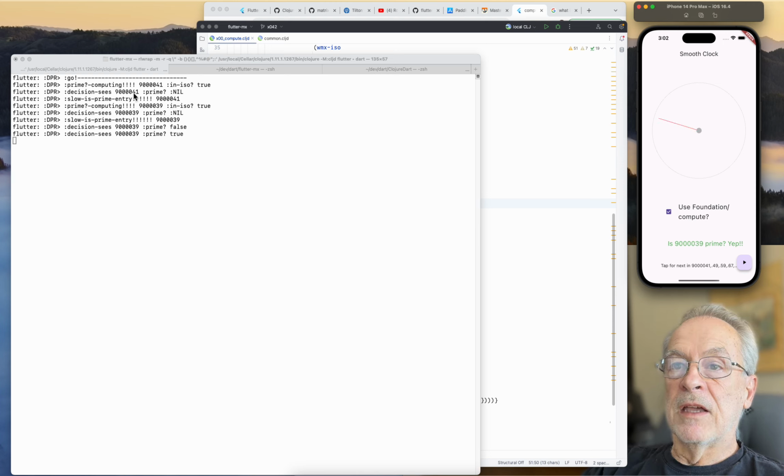This is the decision, slow is prime entry. So now we're actually doing the computation, and now we come through and compute 9,039,000 in ISO 2. Decision is 9,041,000 prime false, good.